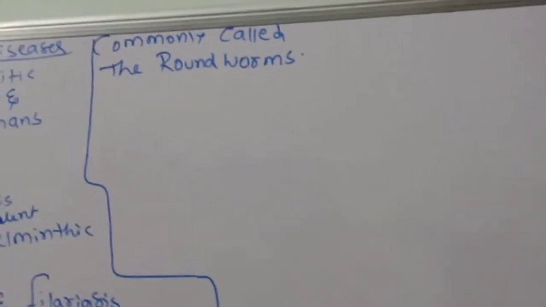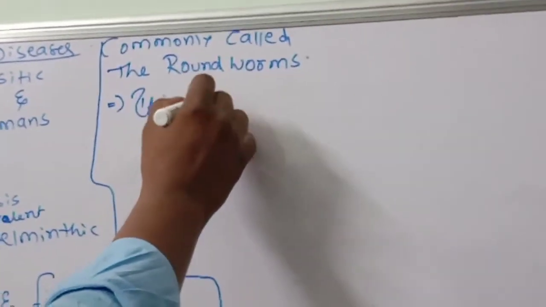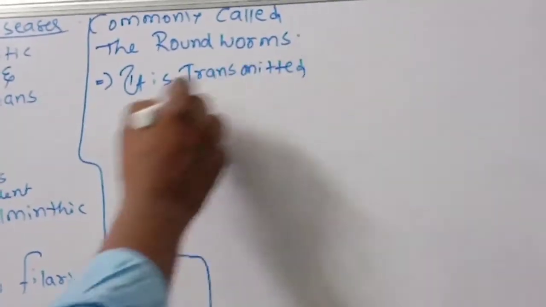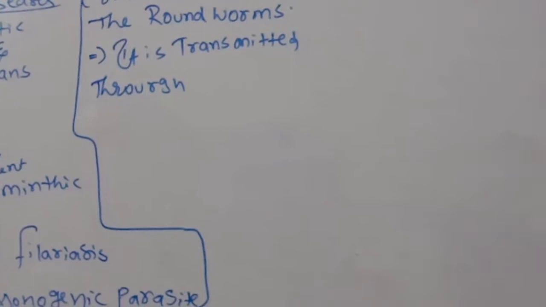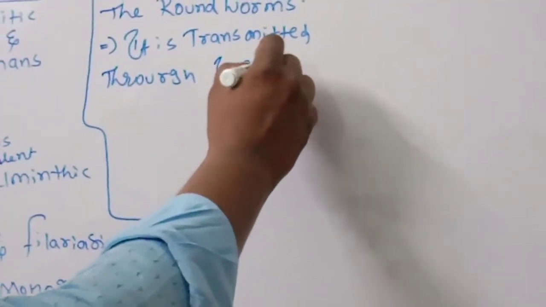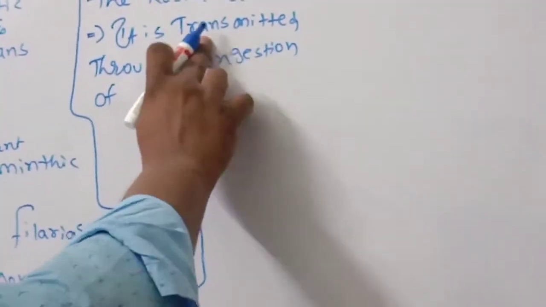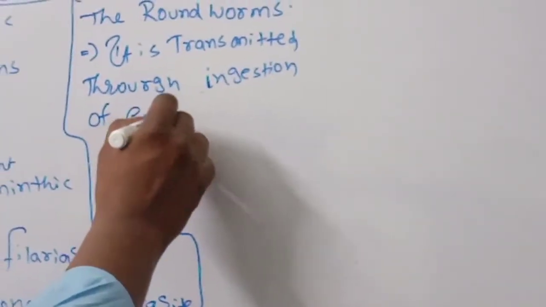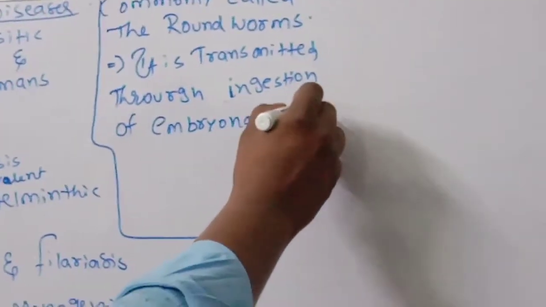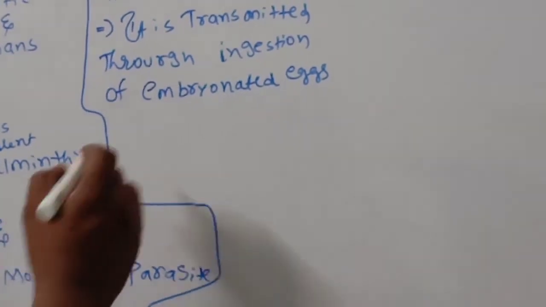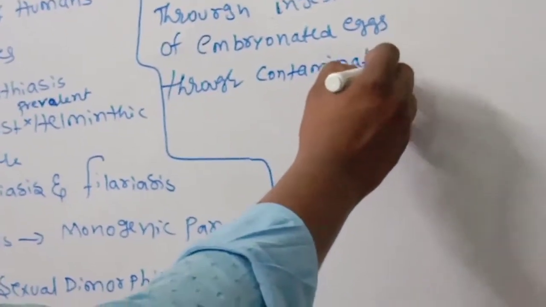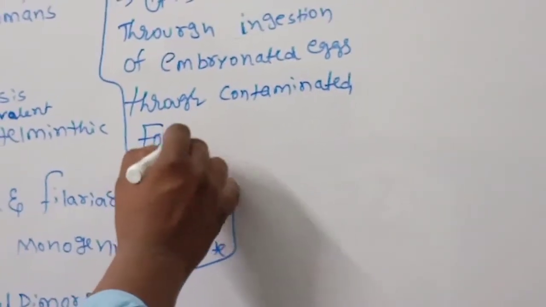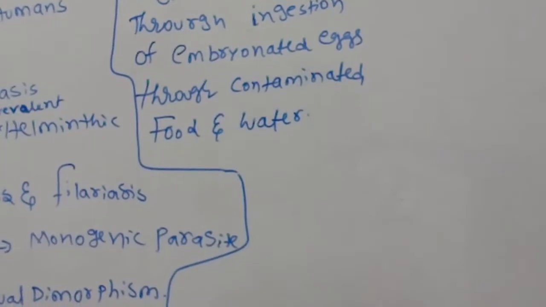Next, how is it transmitted? It is transmitted through ingestion of embryonated eggs, through contaminated food and water. This is a point you should remember.